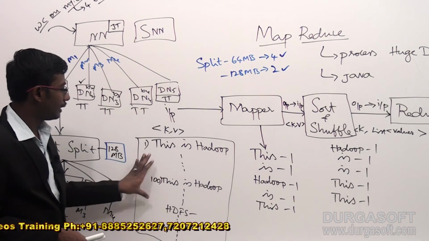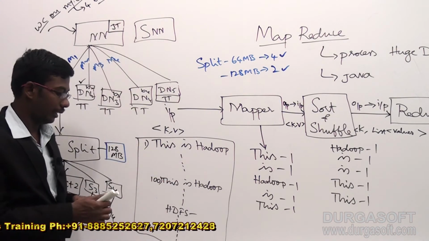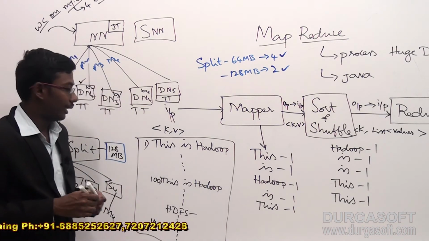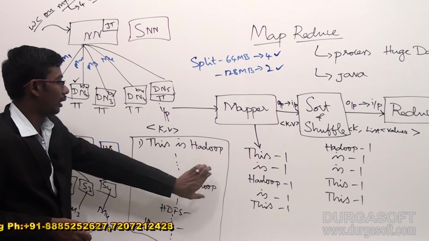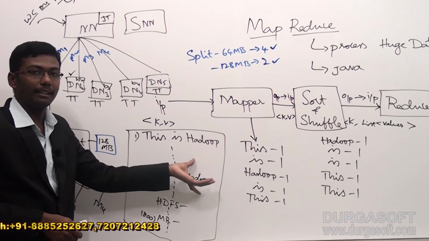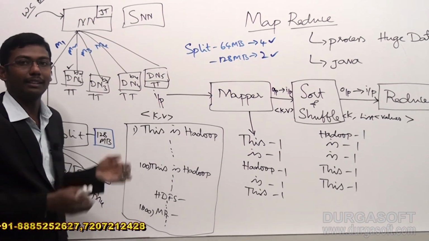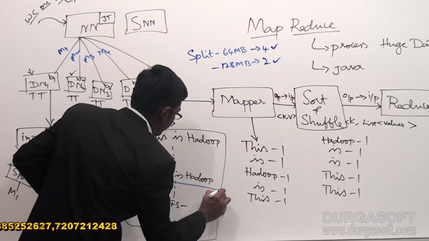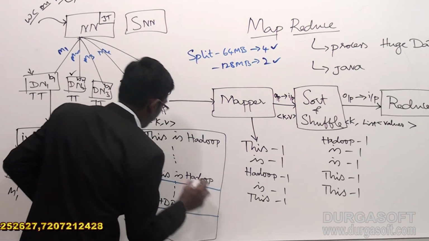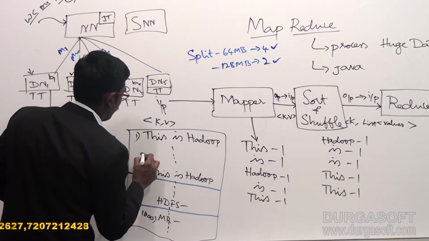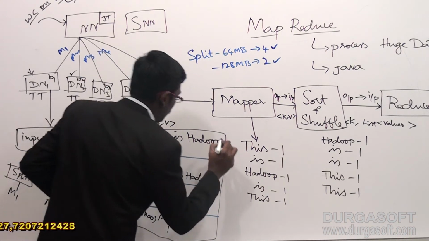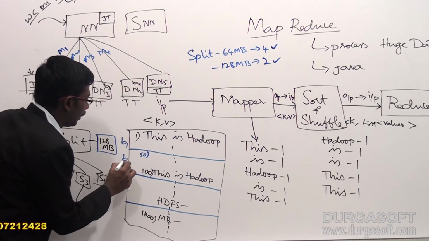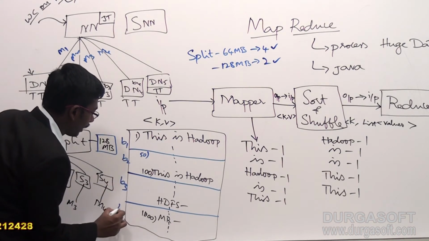Now check it out. This is the input I am transferring here, which contains 1000 lines. Here it may be divided. First of all, before storing, HDFS divides the entire file into a number of blocks. Let us take it out. On the 50th line again we have one block. Like this, I have divided it into 4 blocks: B1, B2, B3, B4.